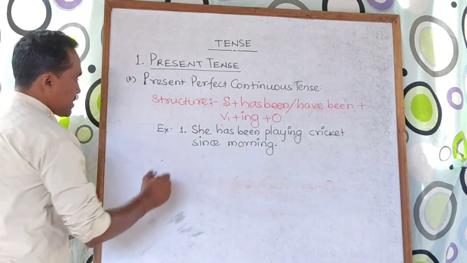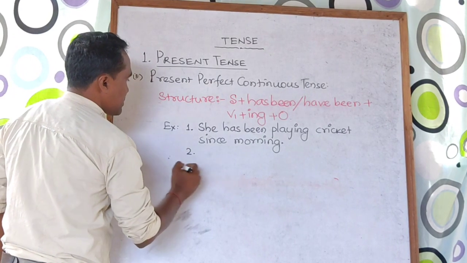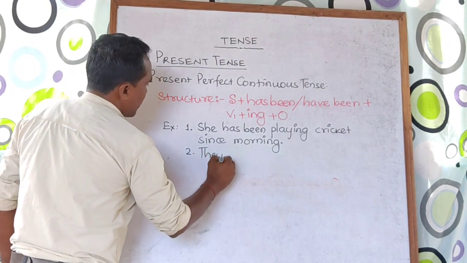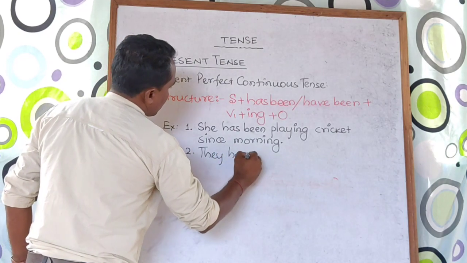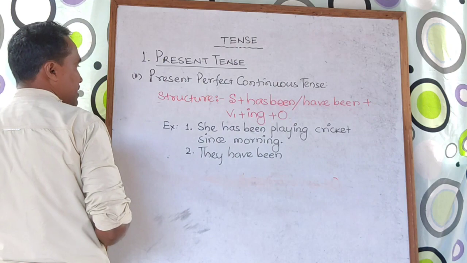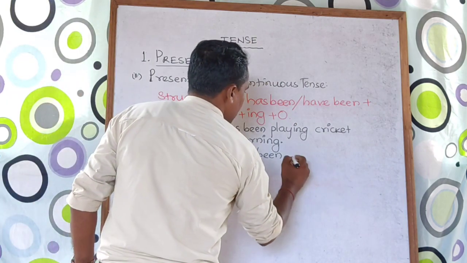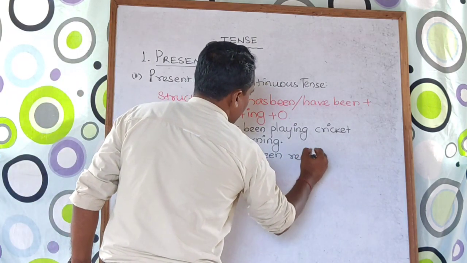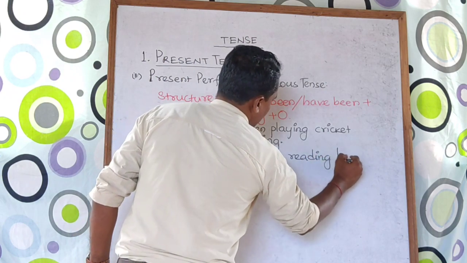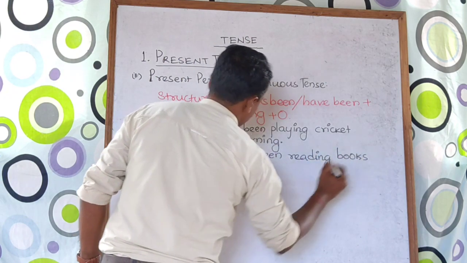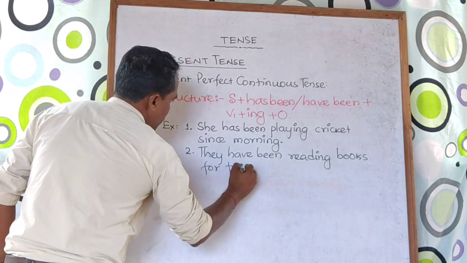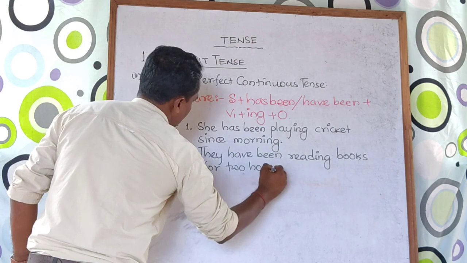I will show one more example here, that is, they have been reading books for 2 hours.